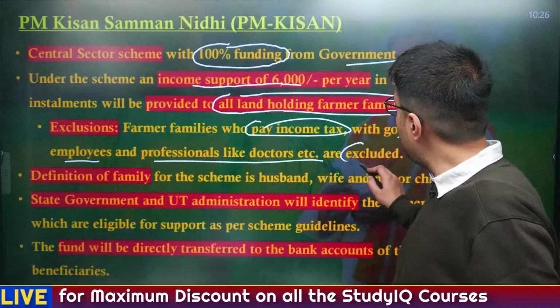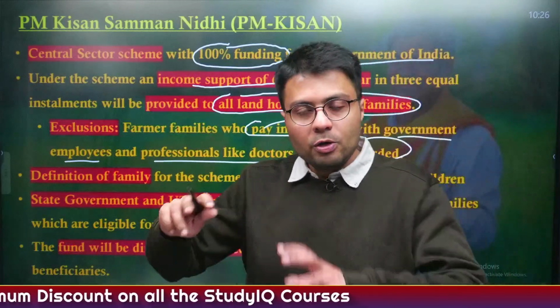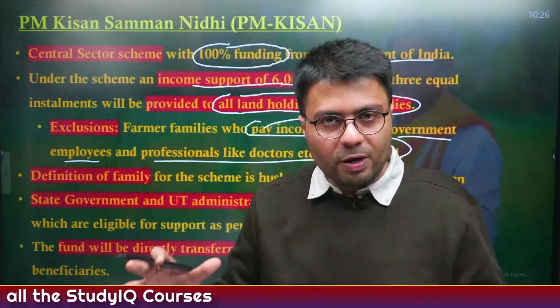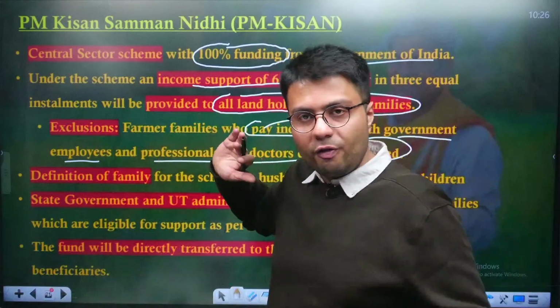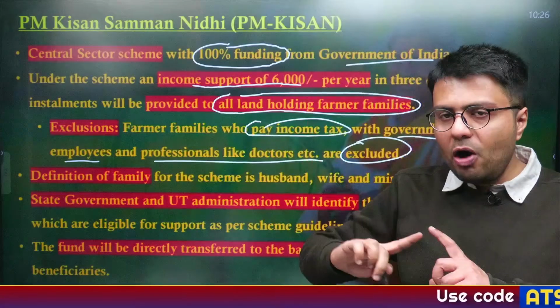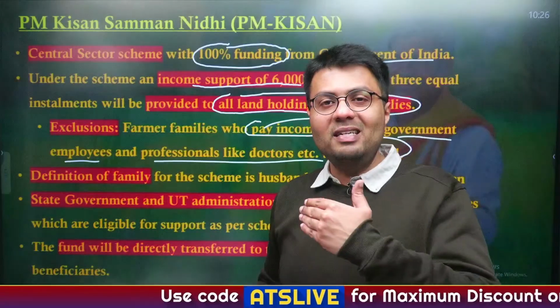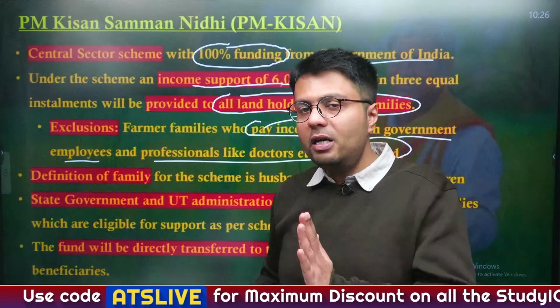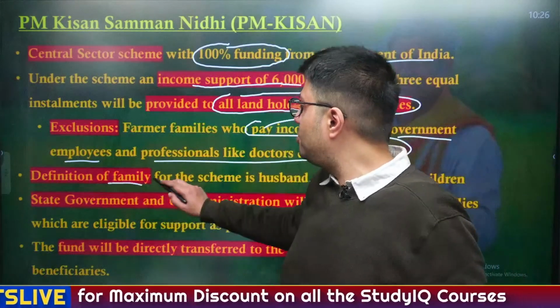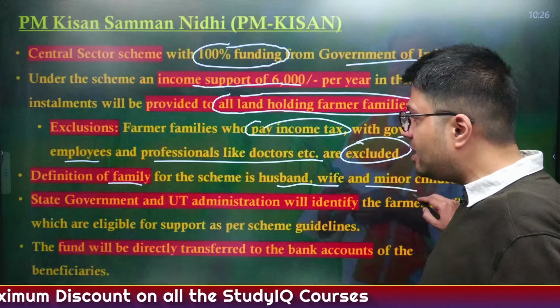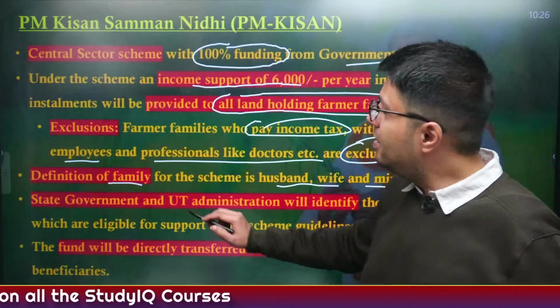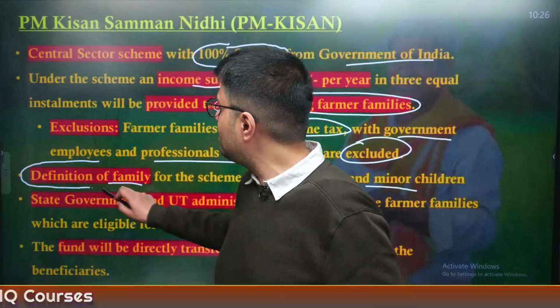They are excluded from the purview of this scheme. So it is extended to all farmer families except these kinds of families. Understood? Now, generally the purpose of providing any government scheme is that it is extended to a household, but this is different. It is provided to a family which includes husband, wife and minor children, and this is what the definition of beneficiary in this scheme is.